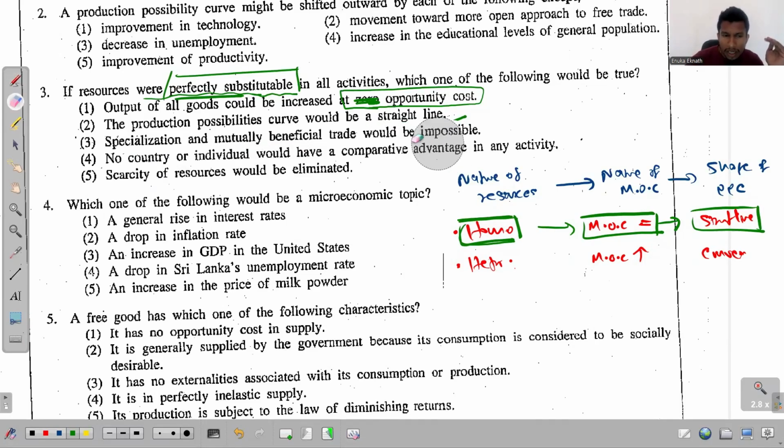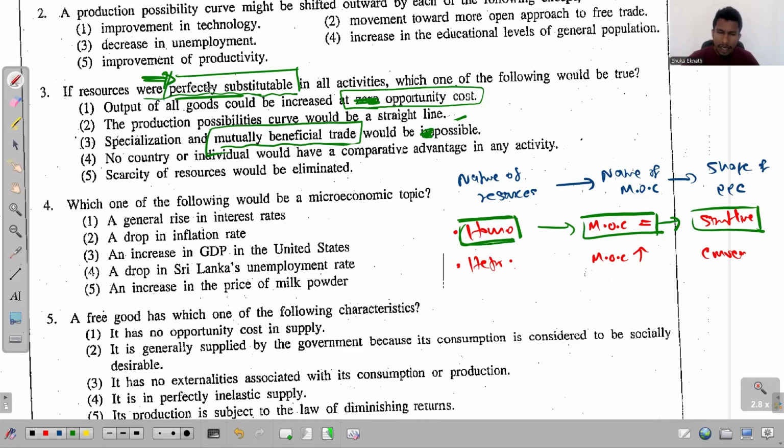Mutually beneficial trade would be possible if that country has absolute advantage or maybe comparative advantage over producing a particular good. Having perfectly substitutable resources is not the story; having those two is the story.